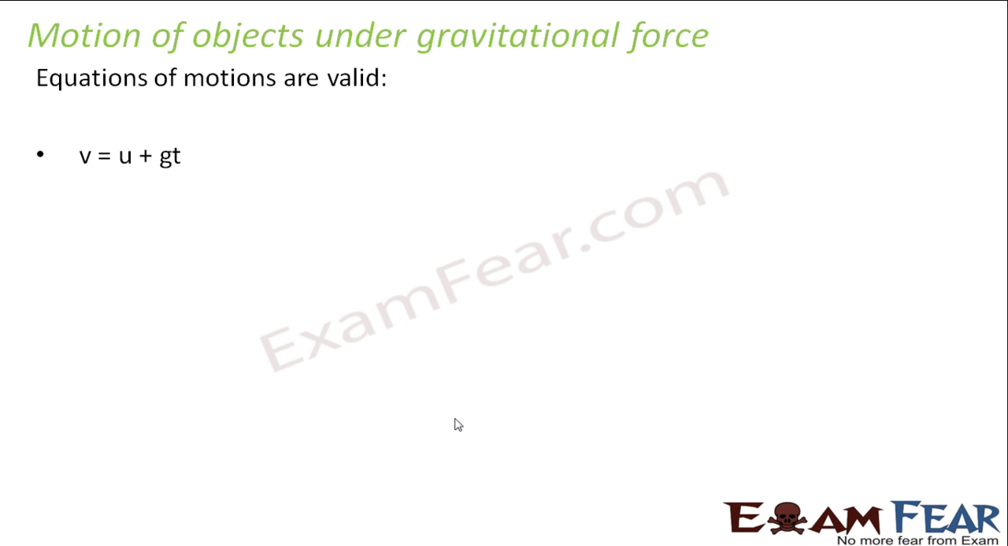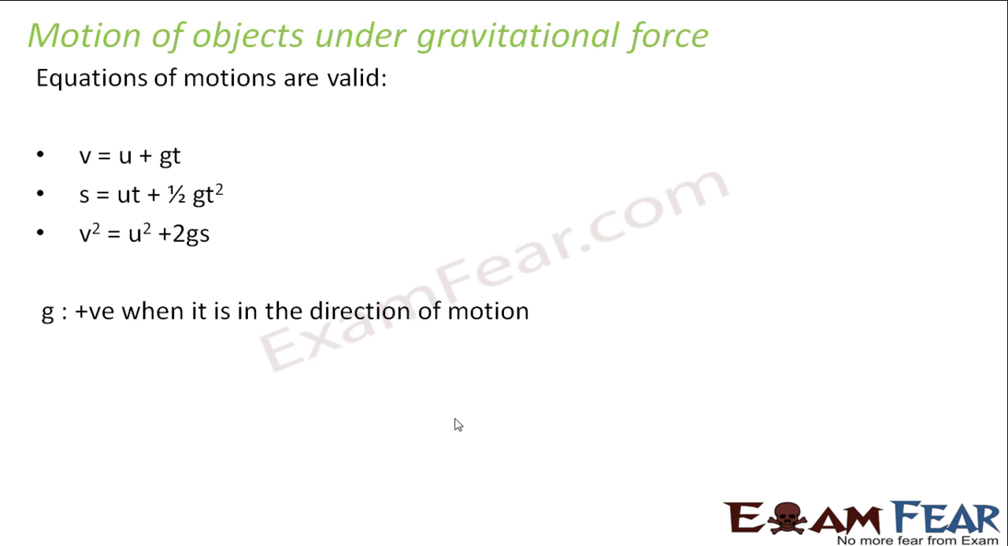Since they are moving under the influence of gravitational force, the acceleration which they are experiencing is the acceleration due to gravity. So the first equation was v is equal to u plus at. Here a was the acceleration, which is replaced by g. The second expression was s is equal to ut plus half at square. So a is again replaced by g. The third equation was v square is equal to u square plus 2as. There also a is replaced by g. The other terms have their own values: u is the initial velocity, v is the final velocity, t is the time taken, and s is the displacement. So we will still use the same kind of equations.